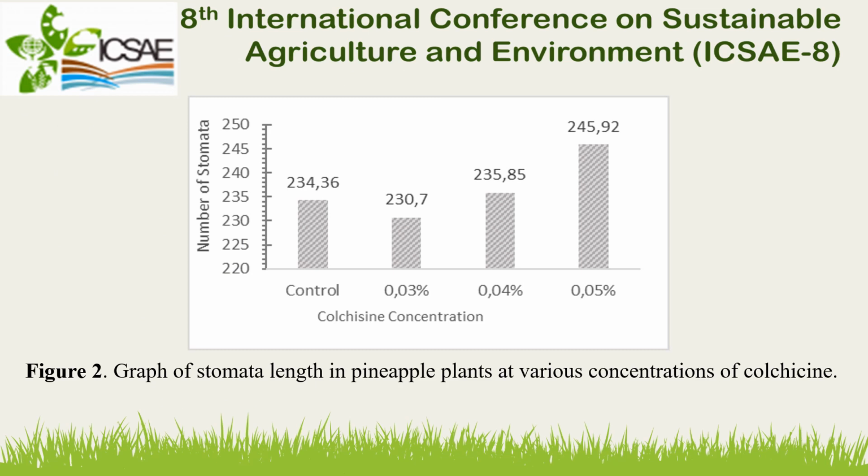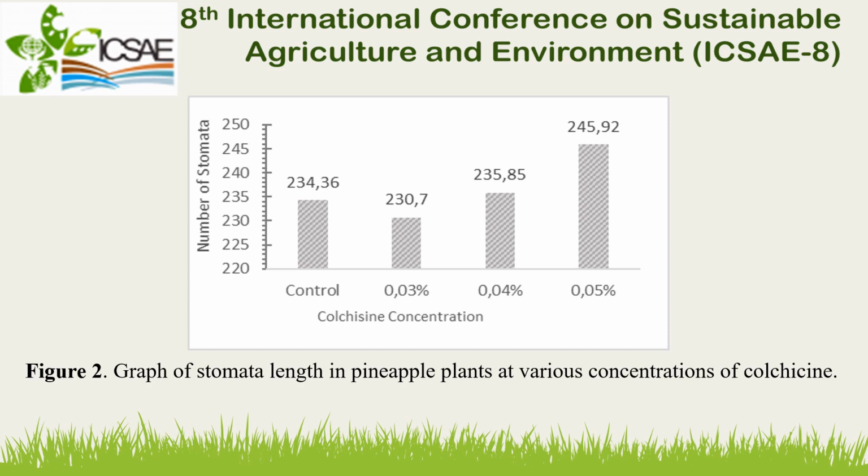Colchicine treatment increased stomata size up to 5% greater than the control plant. Identification of diversity in plants can be seen from changes in stomata. The number and size of stomata have been widely reported to indicate polyploid plants due to colchicine treatment. The increase in stomata size is closely related to polyploid induction. Cell size increases due to the polyploidization process, which causes organ growth to become more prominent.